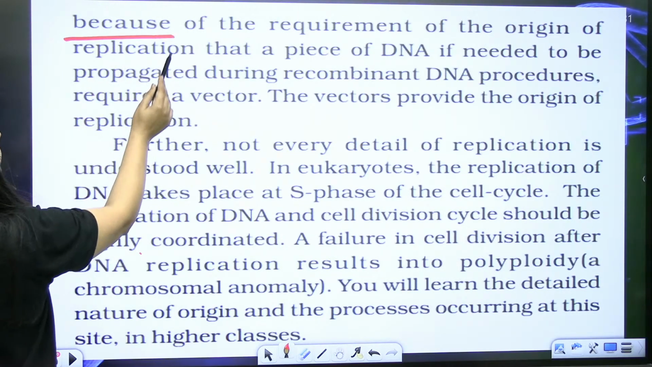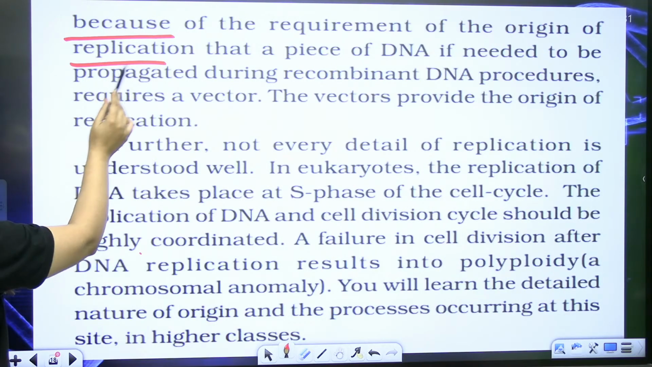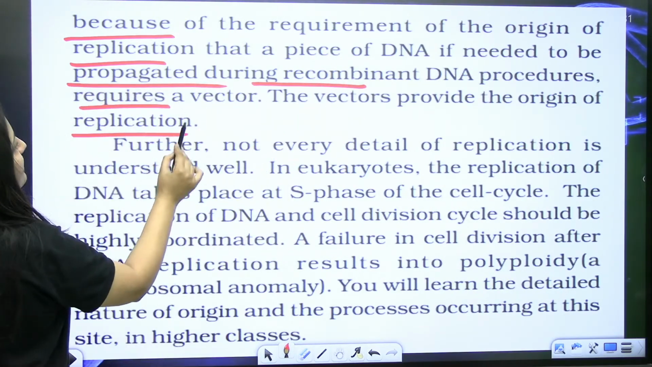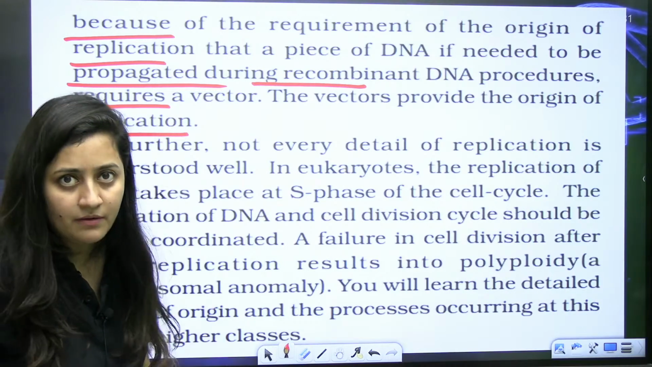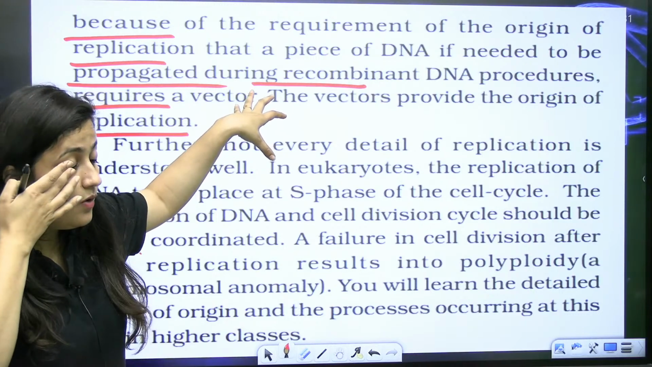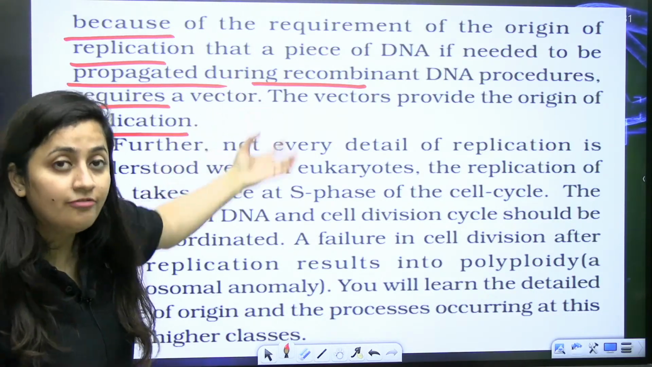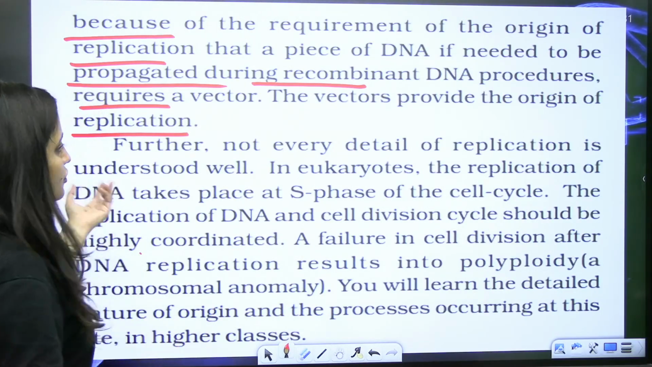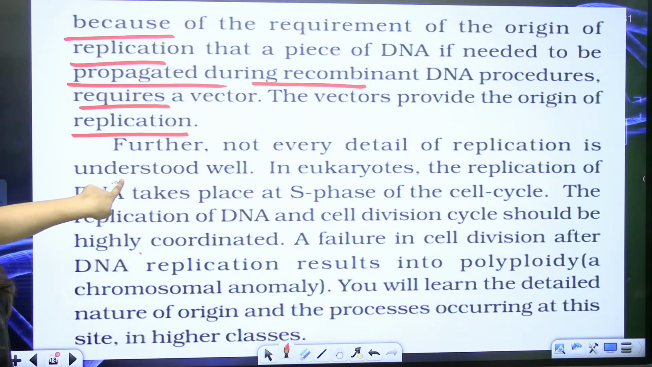Because of the requirement of an origin of replication, a piece of DNA that needs to be propagated during the rDNA procedure requires a vector. But it is related to biotech. We will see the role of these vectors, and how the origin of replication is helpful for propagating other genes as well. Not every detail of replication is understood well.